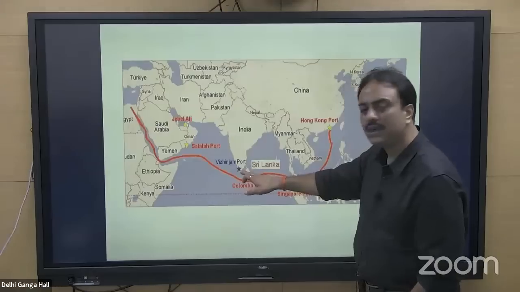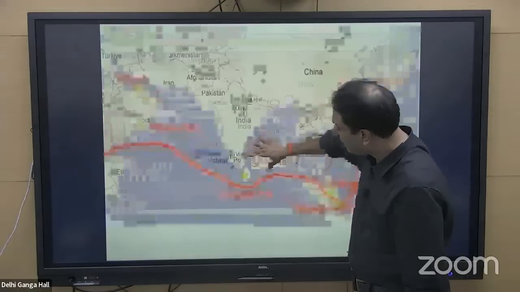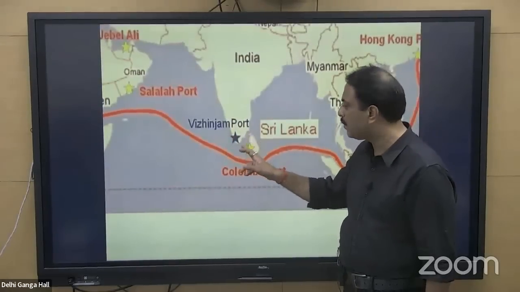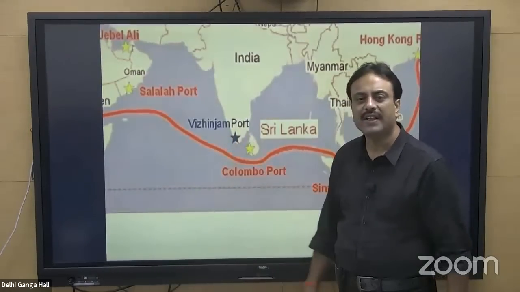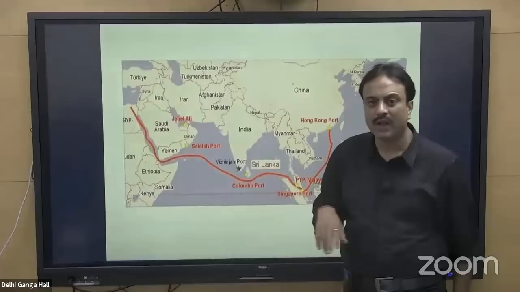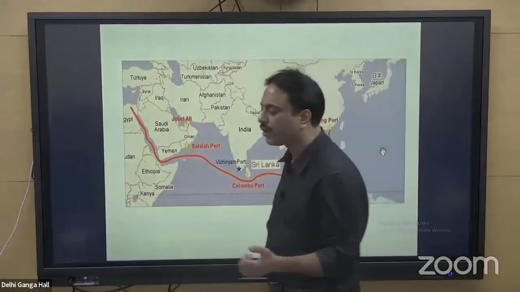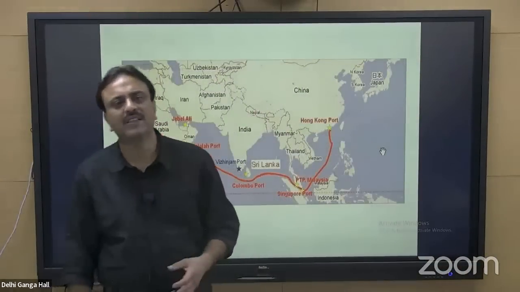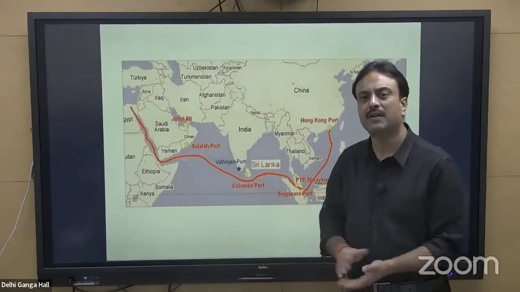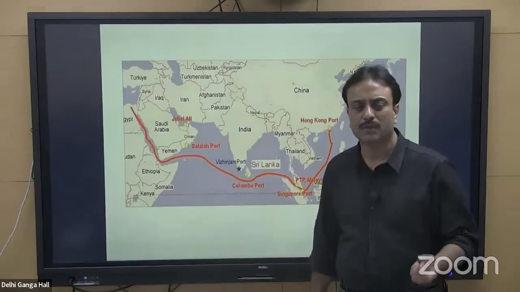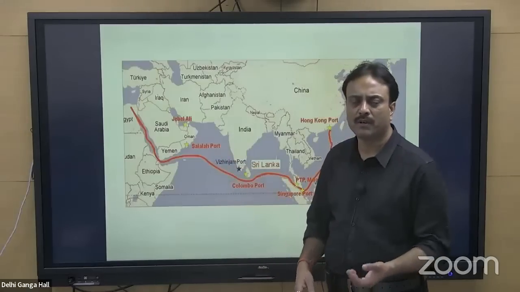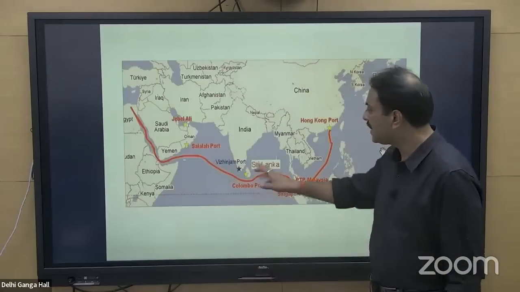And Vizhinjam port, see it is marked over here, it is located in this particular location. This star is marking the location of Vizhinjam port and see its nearness to the east-west navigation route. It is so near to the route that it can be used as a port of call. Port of call means during an emergency, this port may be called for help in terms of fuel, water, food, or any type of need that the navigating vessel may or may not require. That is port of call.